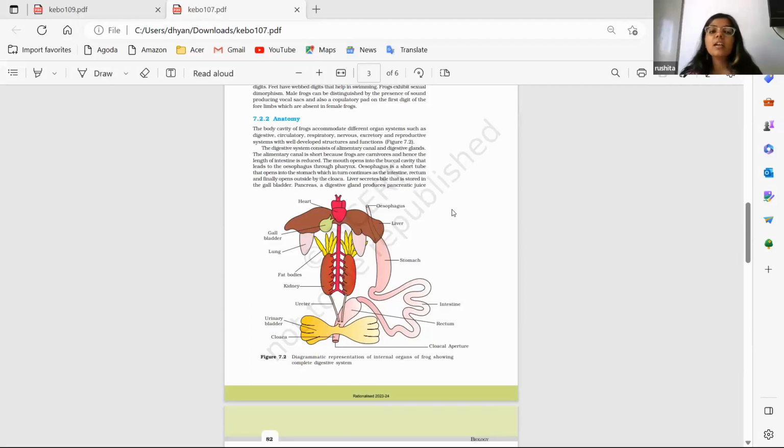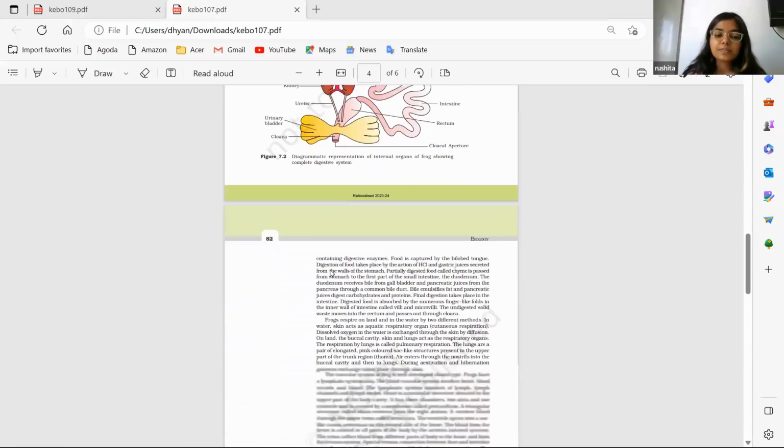And the anatomy is described of all the structures present in all the systems, like in the digestive system, which structures are there in frog. In us, there are mouth, esophagus, stomach. What is the difference in frog is described over here.